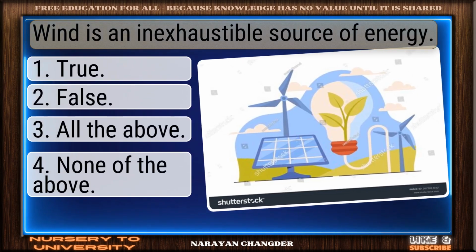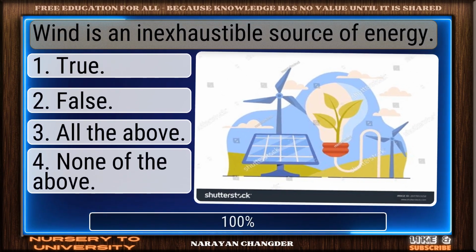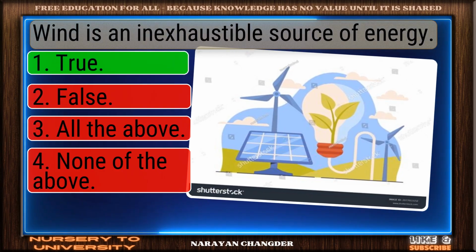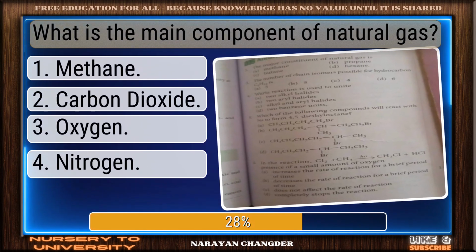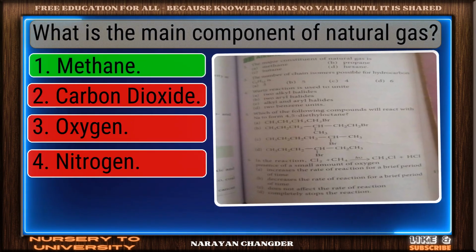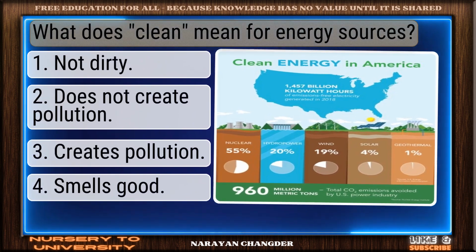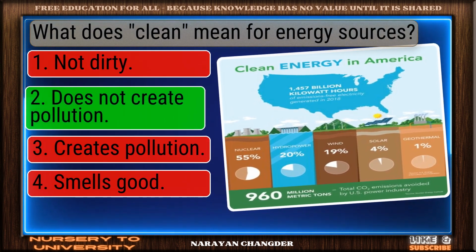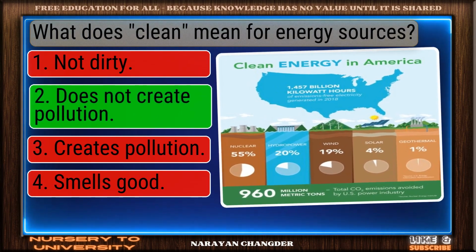Wind is an inexhaustible source of energy. Correct response. True is accurate. What is the main component of natural gas? Right again. Methane is valid. What does clean mean for energy sources? Well reasoned. Does not create pollution is correct.